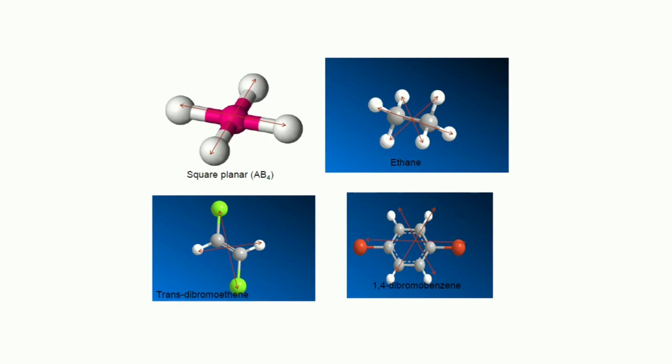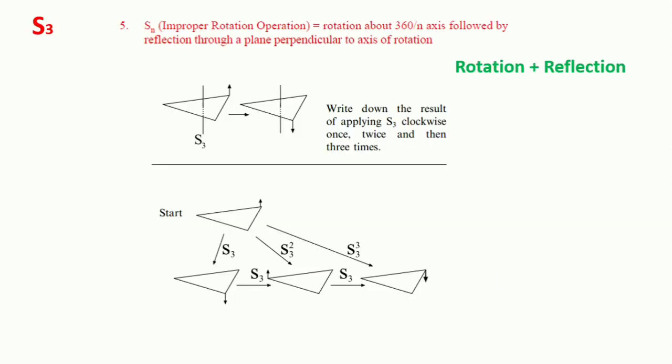So far we have studied the identity, the proper axis of rotation, the plane of symmetry known as sigma, and the inversion center. Now let's move to the last one, which is the improper rotation. Improper rotation is actually rotation plus reflection.